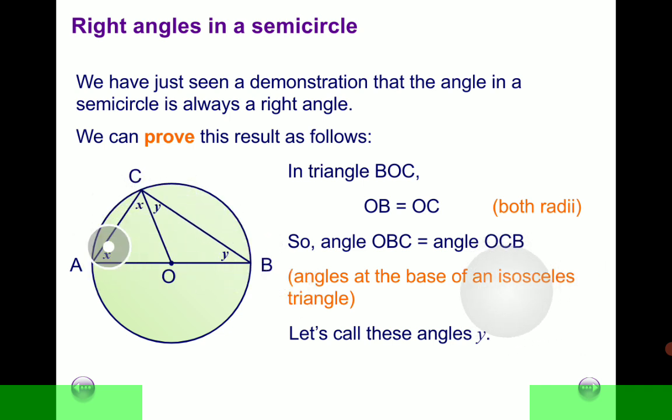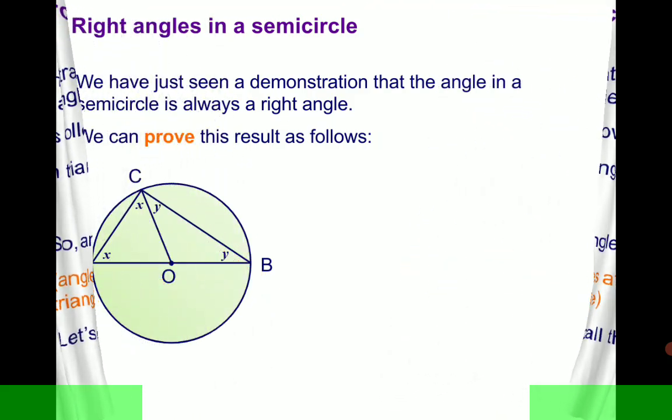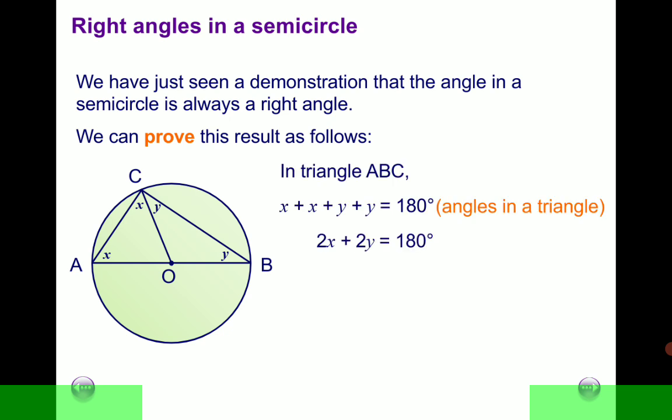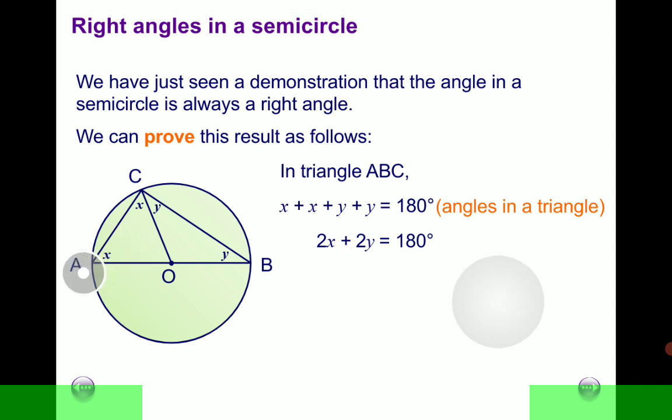The sum of these angles is 180 degrees, and that is the basis for our proof. So if we add those angles, in our reference triangle ABC, x plus y plus x plus y is 180 degrees. These are angles in a triangle. So if you collect the like terms together, x plus x you get 2x, and y plus y you get 2y, then this is equal to 180 degrees.